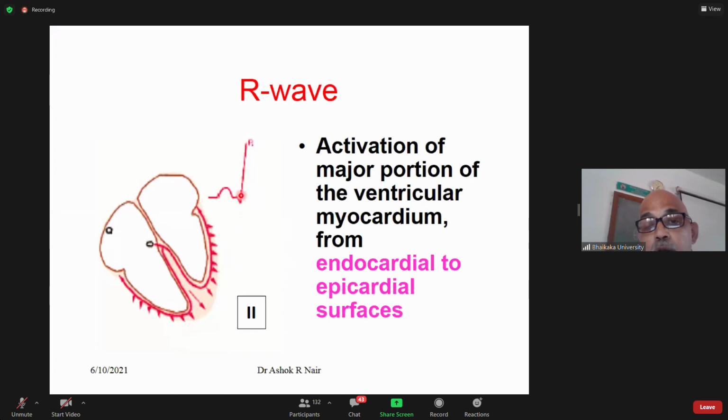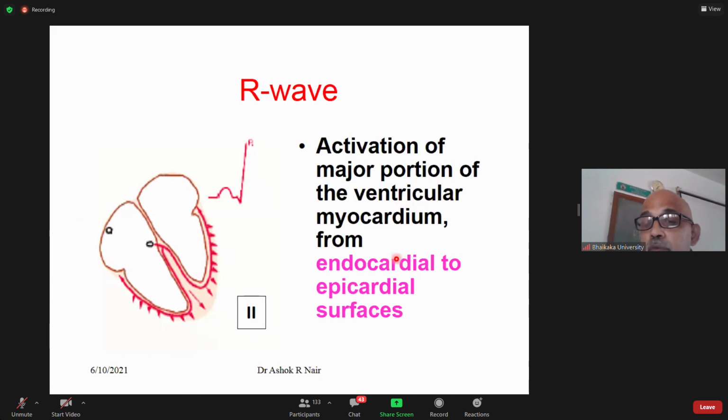So you have a positive R wave. If it is AVR, where AVR is located here, it will give you a negative R wave. Lead 2 will give you a positive R wave.